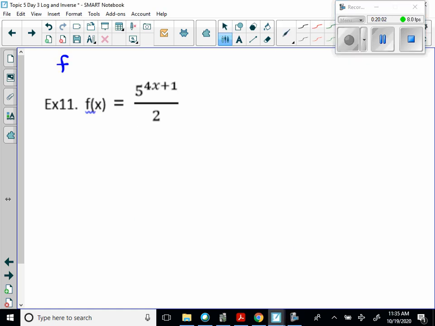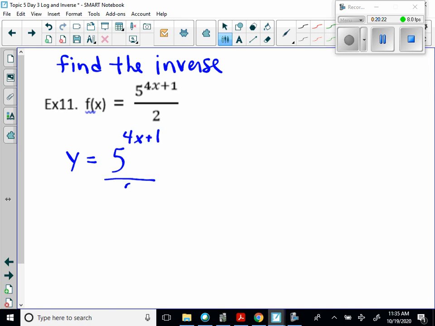Okay, now for this problem, we're going to find the inverse. And so they're giving us an exponential function, so the inverse would have to be a logarithmic function. So the first thing we want to do is rewrite with y instead of f of x. 4x plus 1 is the exponent. Okay, keep that in mind as you're doing that.